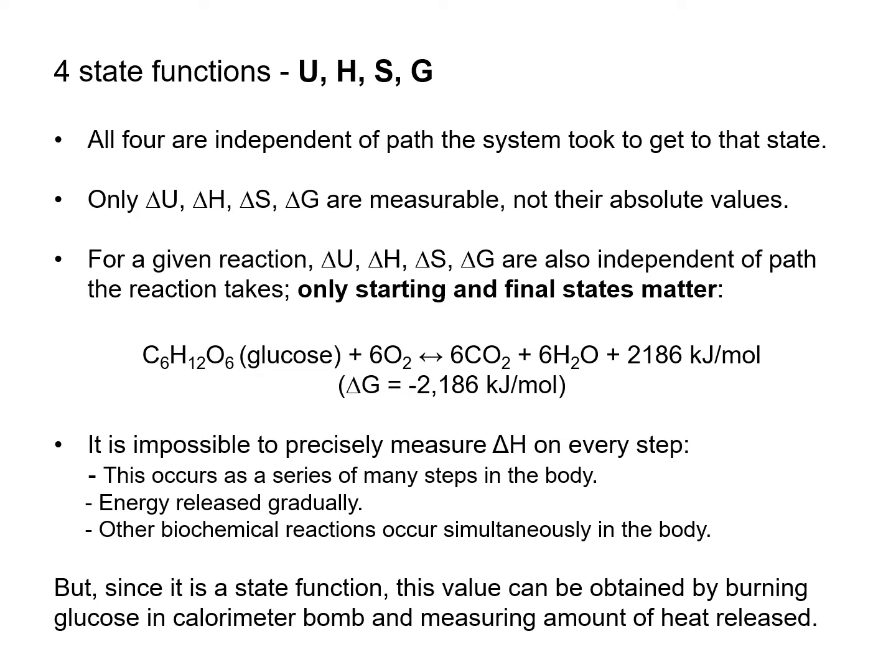And also in biology, it is almost impossible to precisely measure the delta H on every step because, of course, there are a lot of steps in the body and the biological processes. And the energy is usually released gradually instead of releasing all of it at the same time. And there are other biochemical reactions also occurring simultaneously in the body, so it's hard to distinguish the energy generated from this particular reaction from the others. But since it is a state function, this value can be obtained by burning glucose in a bomb calorimeter and measuring the amount of heat that is released.